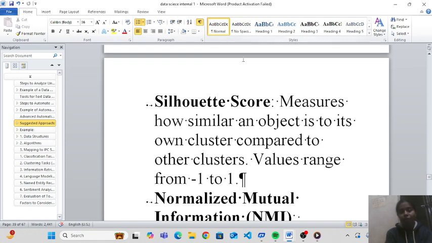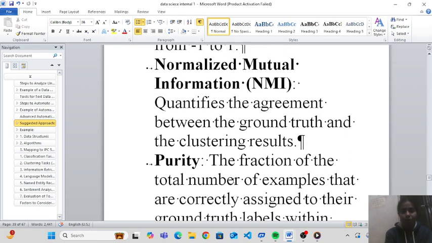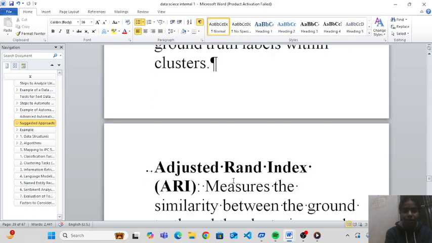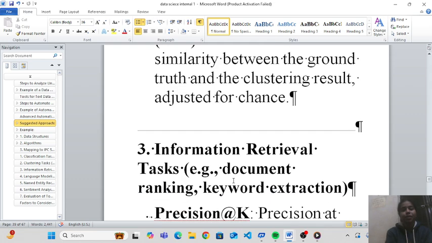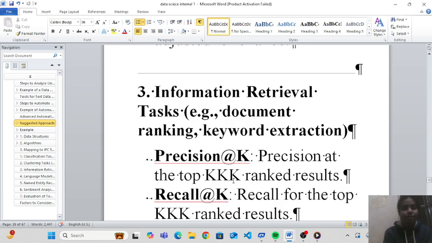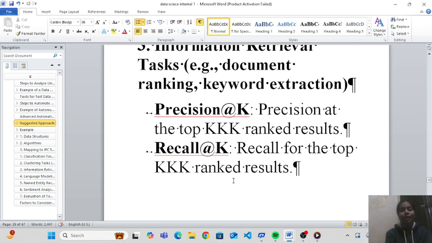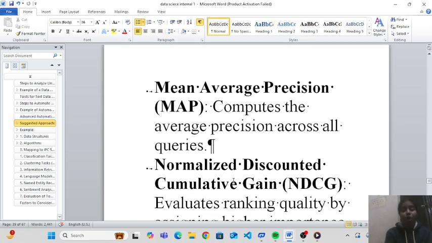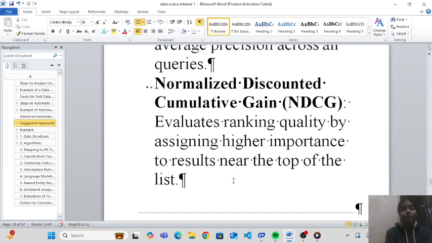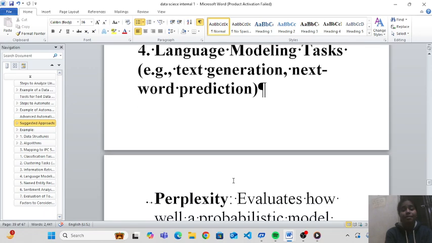Silhouette score measures how similar an object is to its own cluster compared to other clusters, with values ranging from -1 to 1. Normalized mutual information. Purity. Adjusted Rand index measures the similarity between the ground truth and the clustering result, adjusting for chance. Information retrieval tasks: document ranking, keyword extraction, etc. Mean average precision computes the average precision across the queries. Normalized discounted cumulative gain.